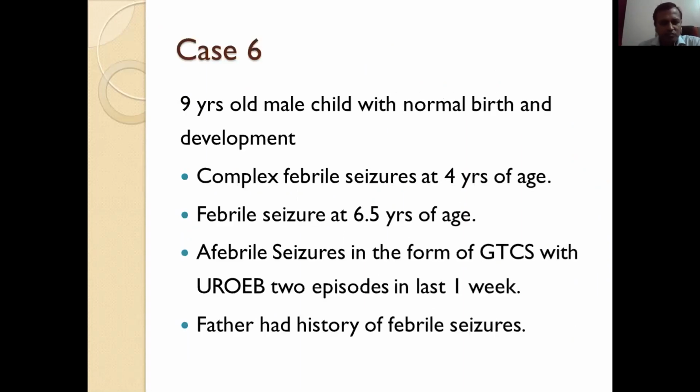Next case is a 9-year-old male child with normal birth and development. He came with history of complex febrile seizures at 4 years of age. So he has proper febrile seizure at 4 years of age. Then he has febrile seizure at 6.5 years of age, above 6 years. Then he has unprovoked afebrile seizures in the form of generalized tonic-clonic seizure with uprolling of eyeballs, 2 episodes in last 1 week. Father had history of febrile seizures.